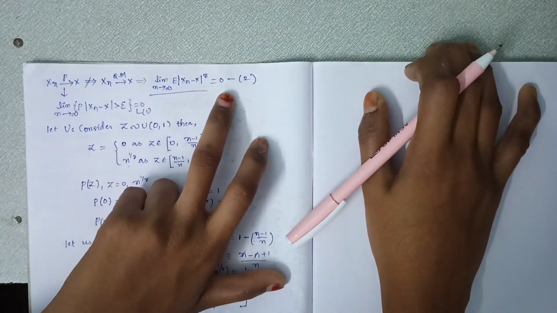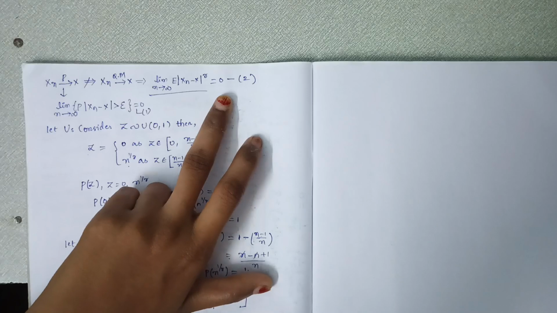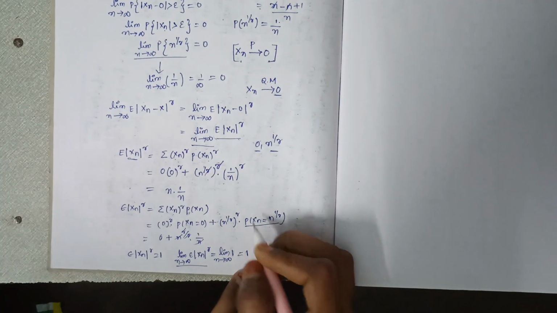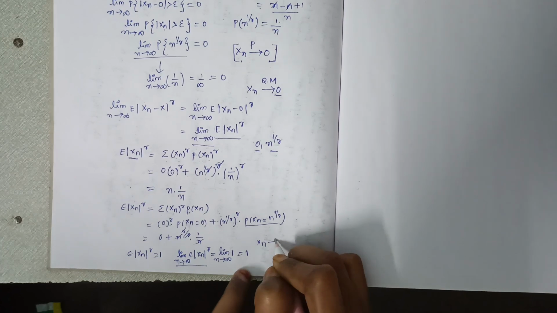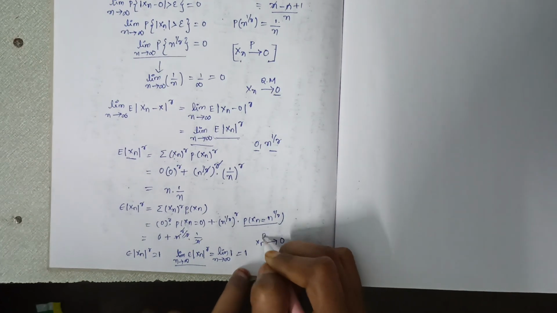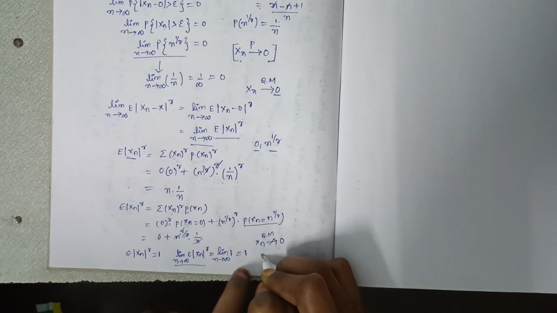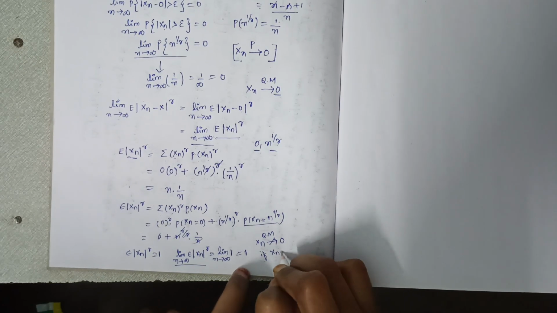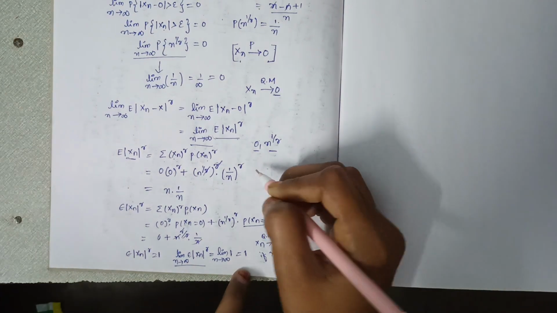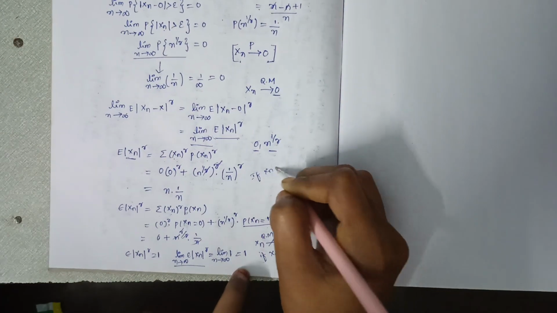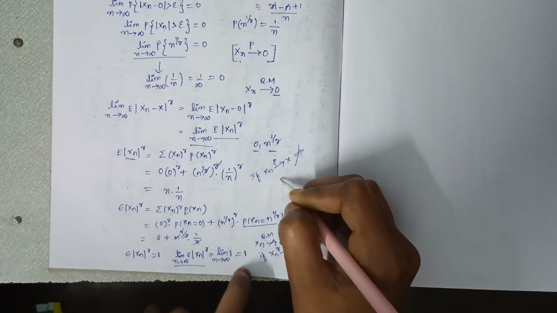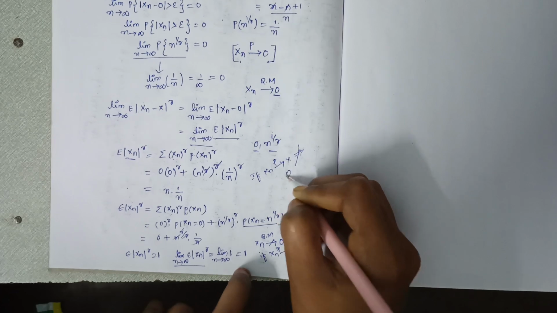But here it is violating, right, it is equal to 1, which means the sequence xn does not converge to the random variable x, that is 0, in quadratic mean, even if xn converges to 0 in probability. Simply we can say that if xn converges to x in probability, it does not necessarily converge in quadratic mean.